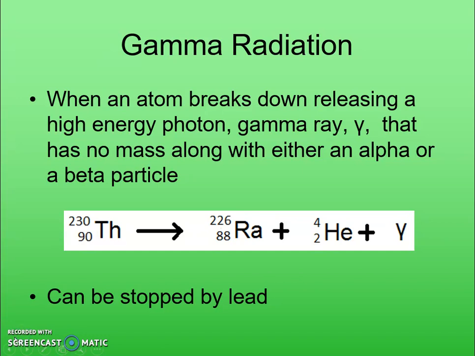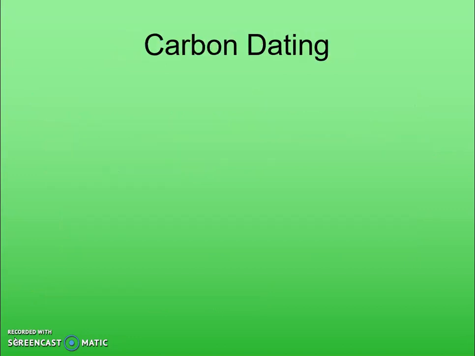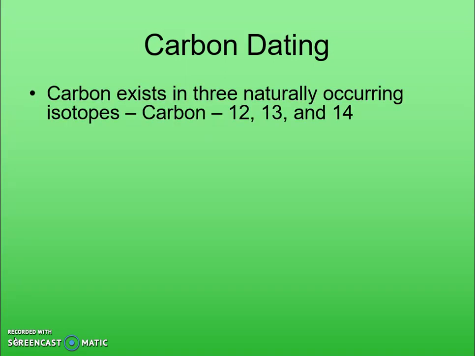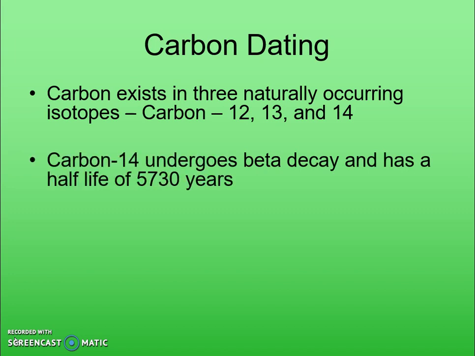All this radiation and decay isn't necessarily a bad thing. We use it in a good way to do carbon dating, to figure out how old a substance or a fossil is, because we can tell from carbon as it breaks down how much there is still remaining. Carbon has 3 naturally occurring isotopes, 12, 13, and 14, but only 14 is a radioisotope and goes through beta decay, as we already saw. Every 5,730 years, half of the carbon-14 that was there has decayed away and turned into nitrogen.